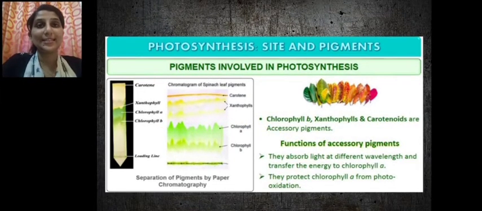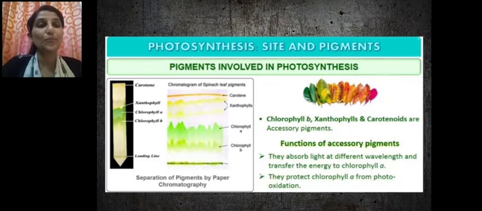Chlorophyll A is considered the main pigment, whereas chlorophyll B, xanthophyll, and carotene are considered the accessory pigments. So what are the functions of accessory pigments? They absorb light at different wavelength and transfer the energy to chlorophyll A, which is acting as the main pigment.